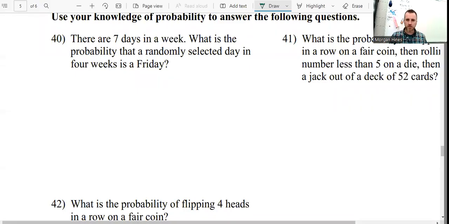All right, let's do some probability. There are 7 days in a week. I think I'll do all of these. Sound good? Cool. 7 days in a week. What's the probability that you select a day at random in 4 weeks and it's a Friday?